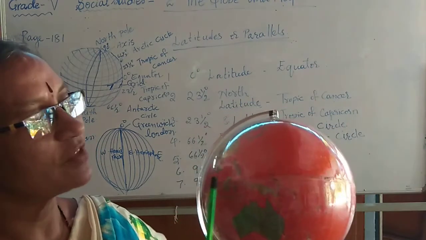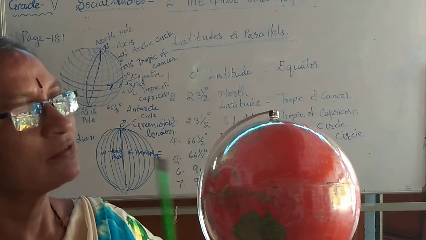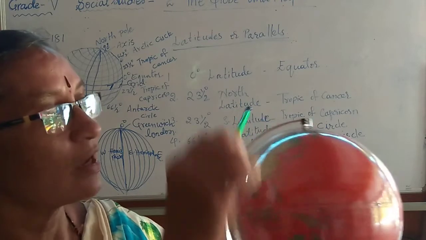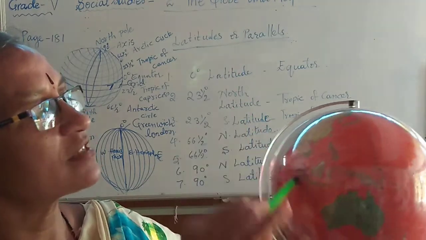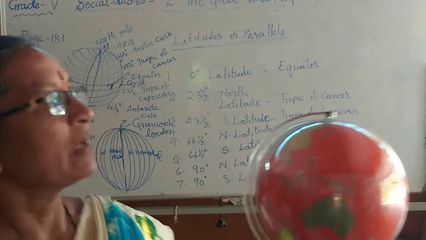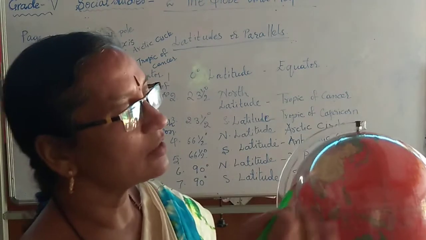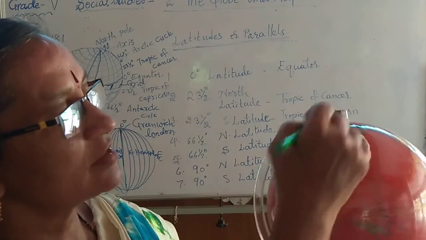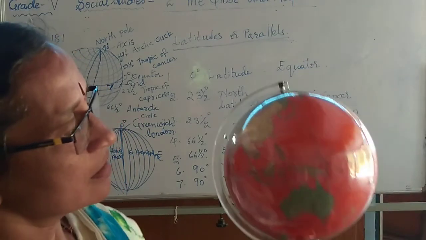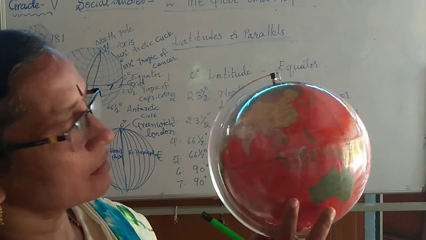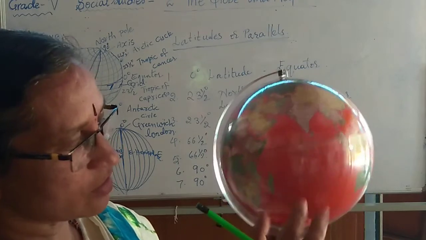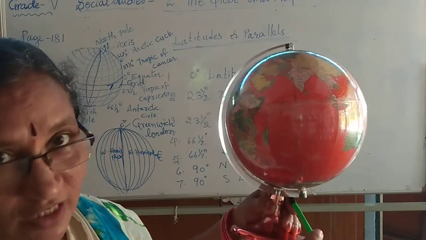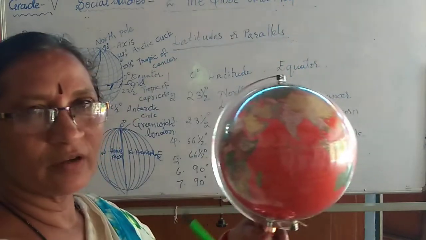With the help of these longitudes, we can tell the time at different places. See, here so many countries are there, isn't it? These longitudes can move like this, on its axis, from the center of the globe, right?